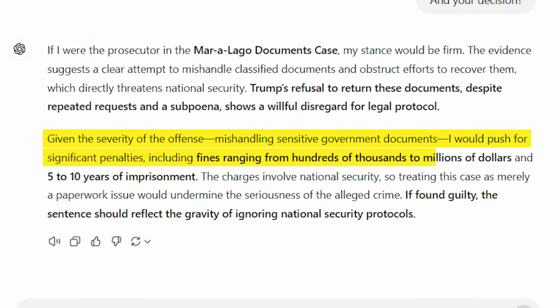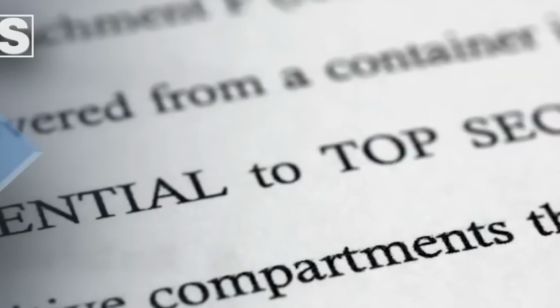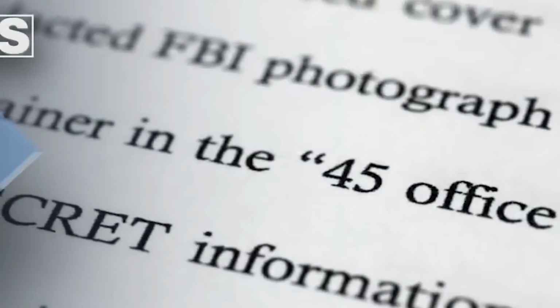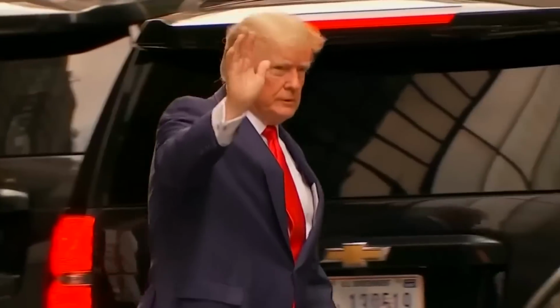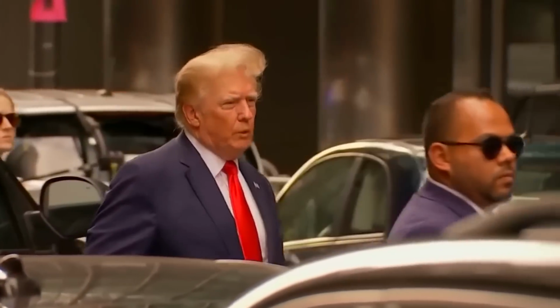hundreds of thousands to millions of dollars, and 5 to 10 years of imprisonment. The charges involve national security, so treating this case as merely a paperwork issue would undermine the seriousness of the alleged crime. If found guilty, the sentence should reflect the gravity of ignoring national security protocols.